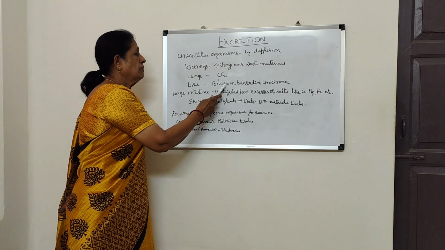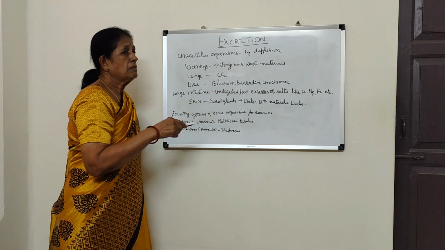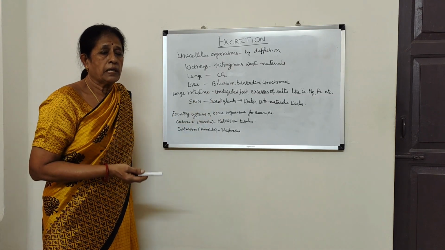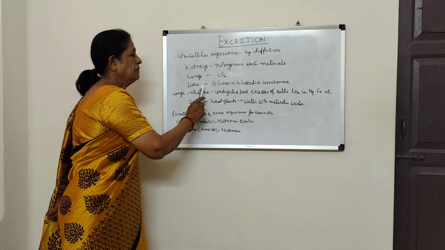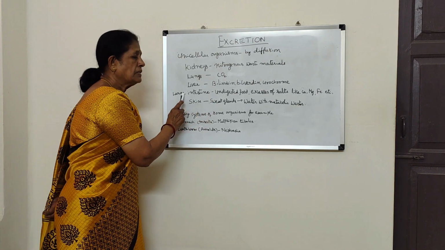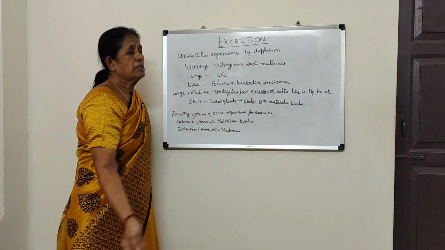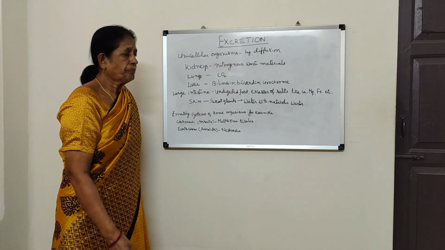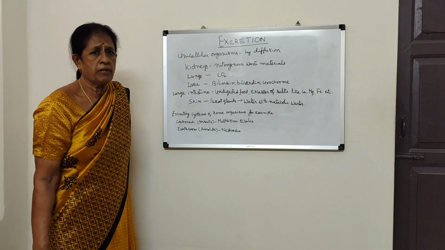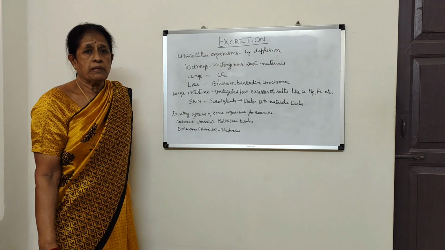In the same way, the pigments are to be eliminated. The breakdown particles of RBC should be eliminated, and that is why the liver eliminates them. In the same way, in the large intestine, undigested food and excess of salts cannot be kept in the body, so they are eliminated in the form of fecal matter. And skin eliminates through sweat glands.